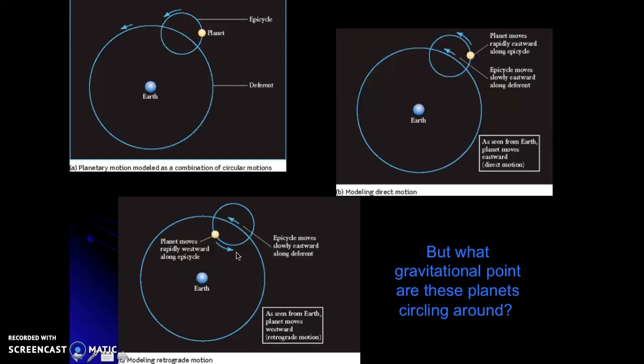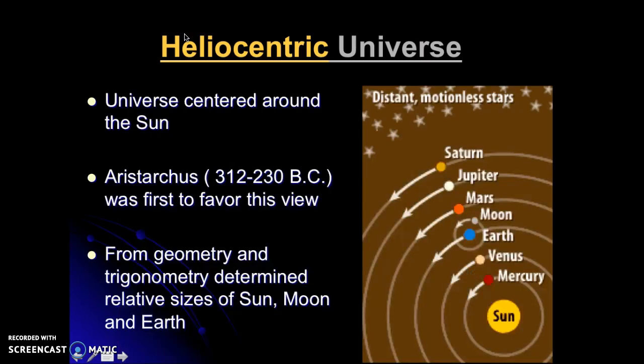But one major problem with Ptolemy's idea here is, what is this planet orbiting around? So planets, remember, orbit around our sun or other gravitationally bound bodies because they are being attracted gravitationally to that object. The gravity is pulling them in and constraining that orbit. But in this case, there is nothing for that planet to be circling around. Nothing there to keep it gravitationally rotating. This is a major flaw in Ptolemy's idea.